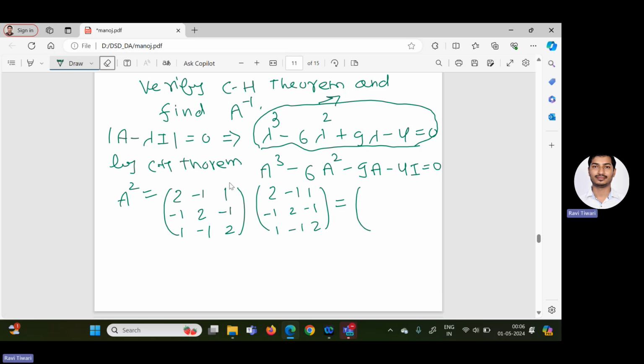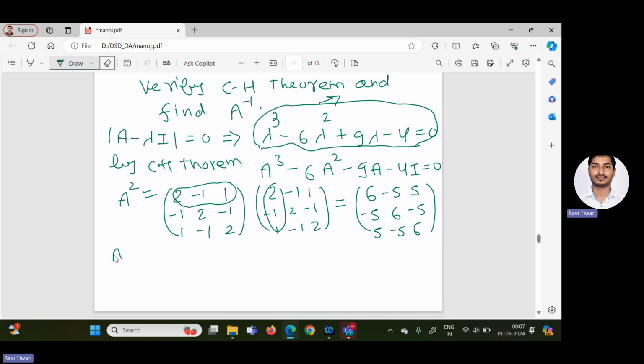I hope you know how to multiply: the first row with the first column. So 2 into 2, 4, minus 1 into minus 1 plus 1 and 1. So we get the first entry 6, second minus 5, 5; minus 5, 6 and minus 5; third row 5, minus 5 and 6.